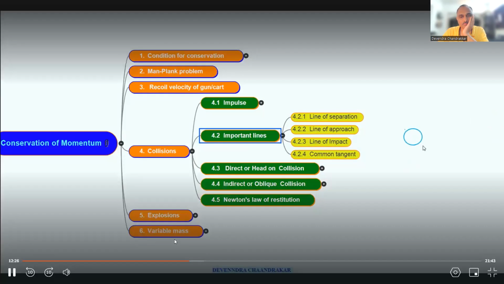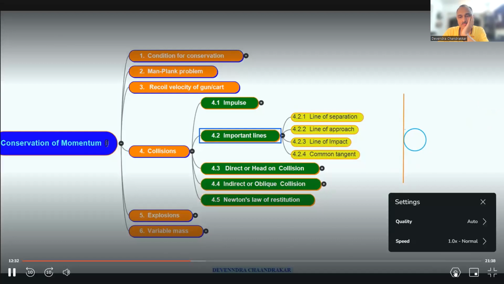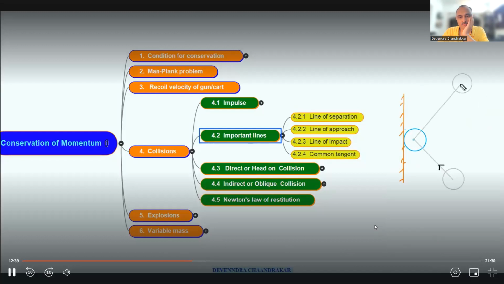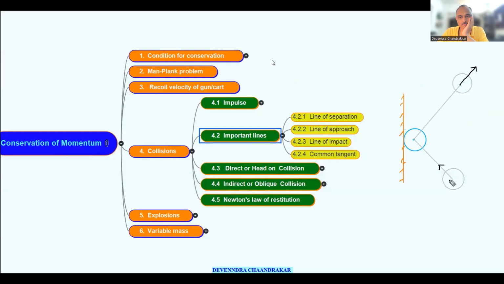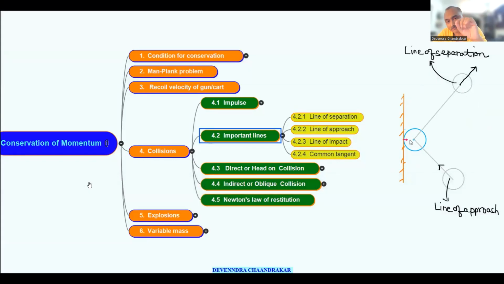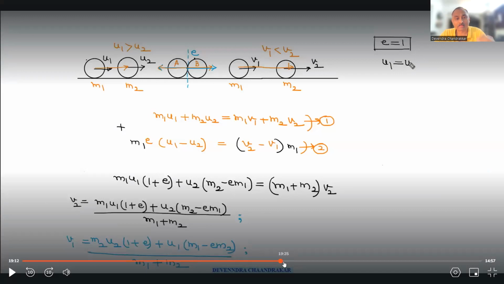Suppose this is a ball, right, which is colliding with this wall. Okay, so these two objects, I'm increasing the speed. Colliding. Now this ball is coming along this line, and after collision, it is moving along this line, right? So this line is called the line of approach, क्योंकि ball इस पर चलकर आ रही है इसके पास. This line is called line of separation. The line here, every point is important. See, all these lines you need to solve numericals. So that is why I have shown these points to you. You can see. I have solved some examples also, right? How to use it. Okay.